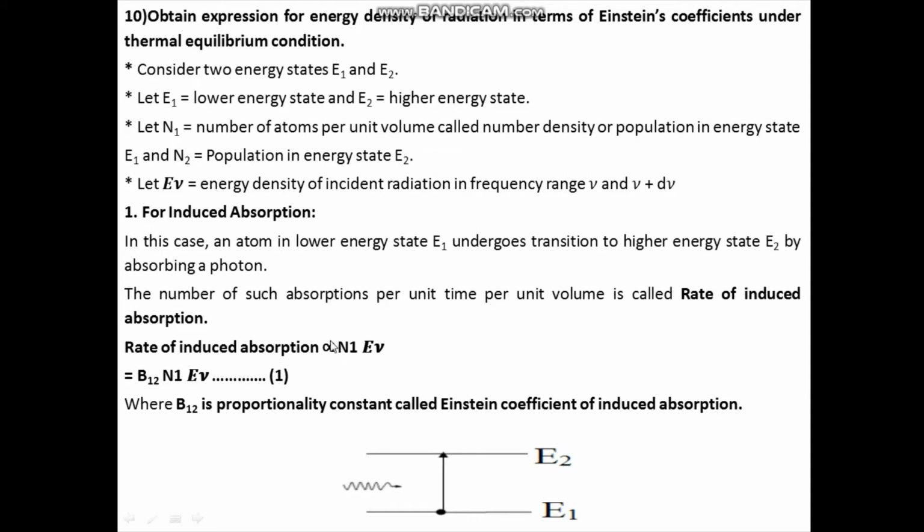Now if you remove this proportionality, so if you make it equal, we can write rate of induced absorption is equal to B12 N1 E nu. Take this as equation 1. Here B12 is a proportionality constant and it is called Einstein's coefficient of induced absorption.